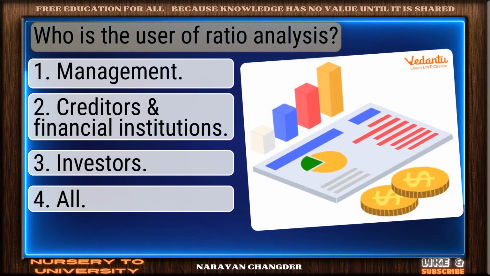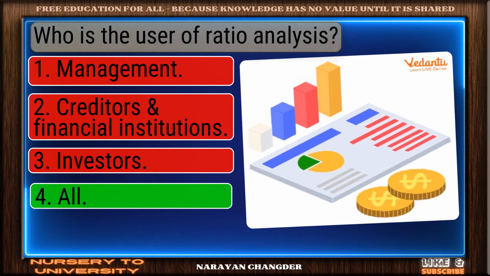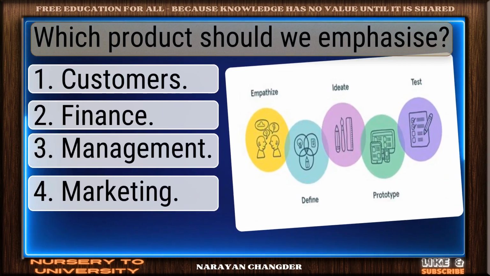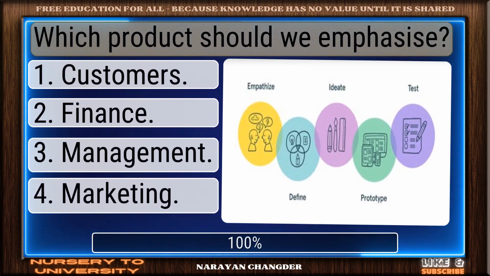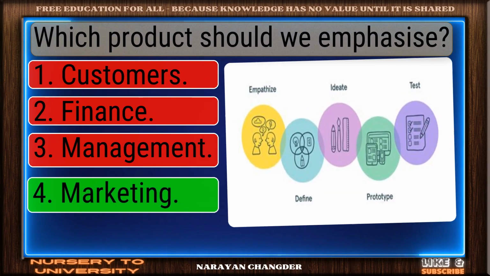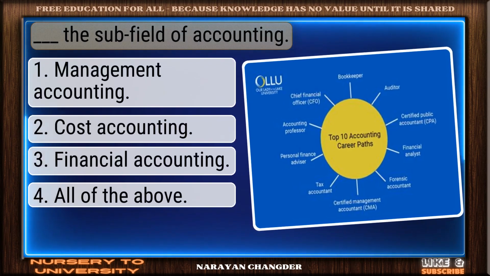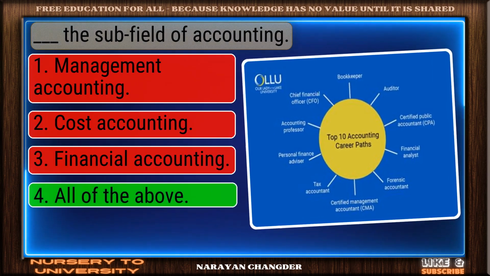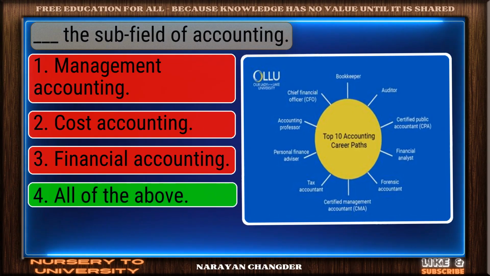Who is the user of ratio analysis? Nicely done. All is a solid answer. Which product should we emphasize? Nice selection. Marketing is the correct and valid answer. Dash the subfield of accounting. Correct response. All of the above is the most accurate answer.